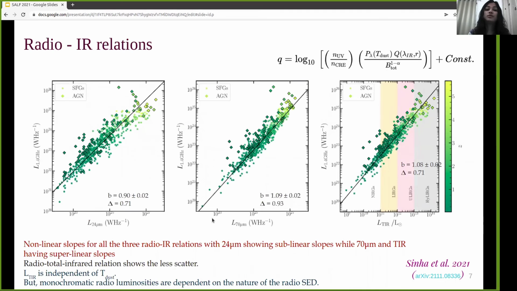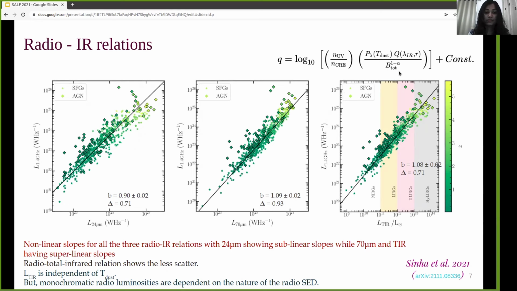Further, we observe a good correlation between radio and infrared luminosities with nonlinear slope values in all the three cases. We find that the radio-infrared relations are tighter when studied for the bolometric luminosity. This is expected because the infrared luminosity, when integrated over the infrared spectrum, is independent of dust temperature, therefore removing the dust temperature variations in the Q parameters. Although other variations like the magnetic field and spectrum still persist.